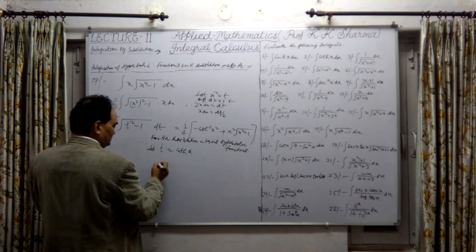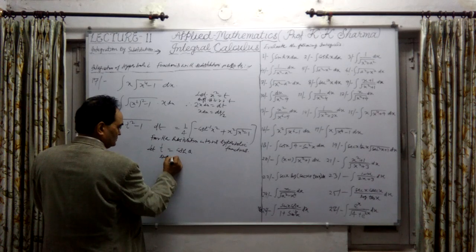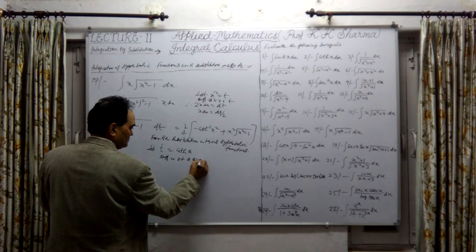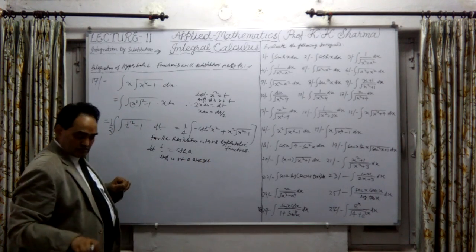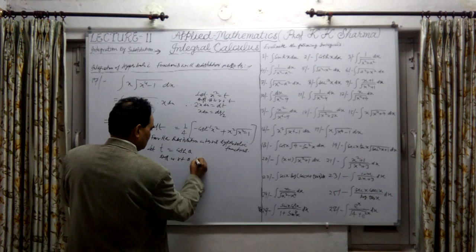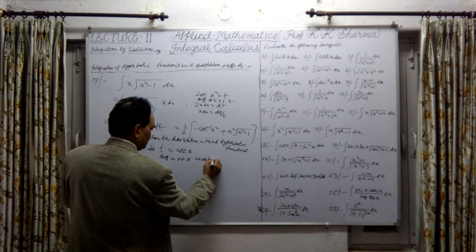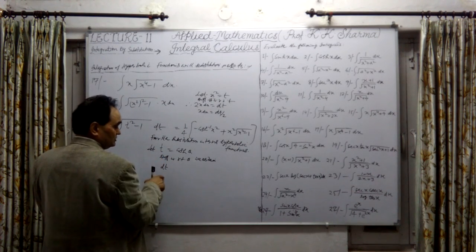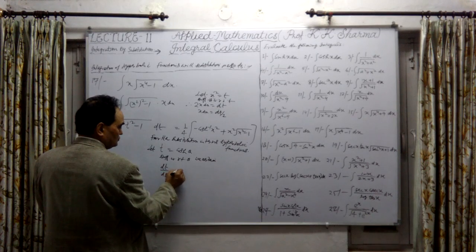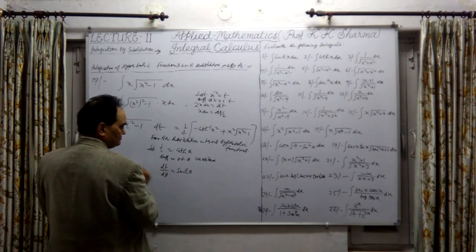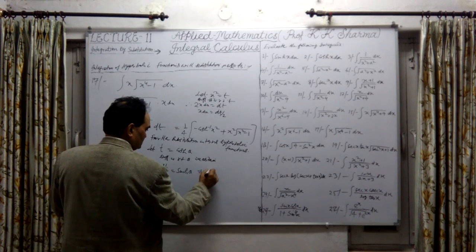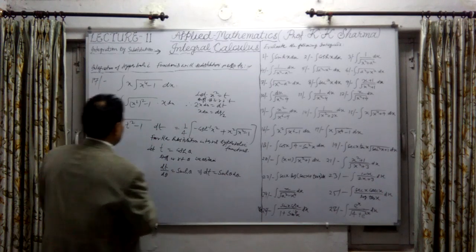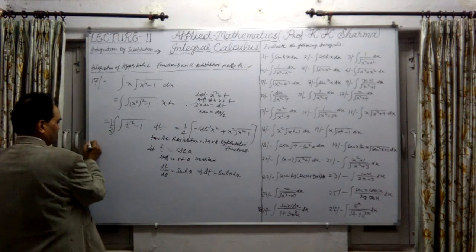Okay, so differentiating with respect to theta, we get dt upon d theta equal to sinh theta, or we find that dt equal to sinh theta into d theta. Okay, so let me convert further.